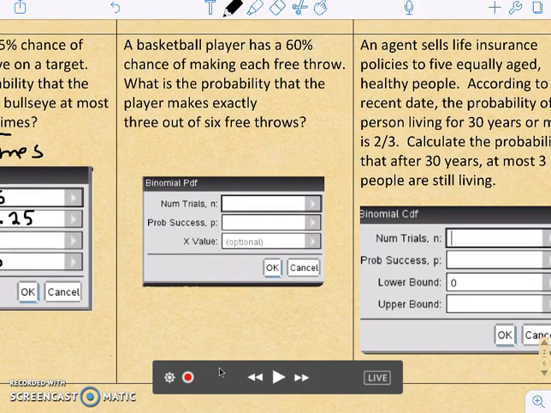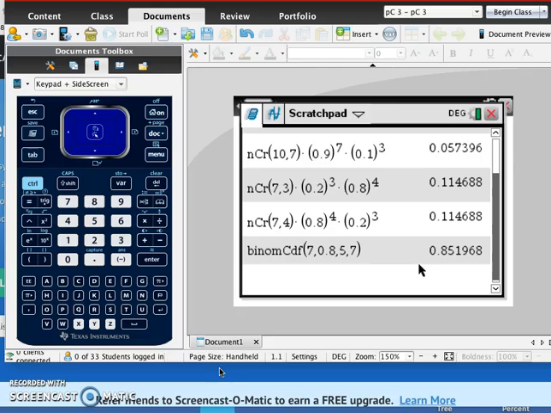The next one: a basketball player has a 60% chance of making each free throw. What is the probability that he makes exactly 3 out of 6 free throws? So exactly 3 out of 6. Oh dear, sorry, let's see if we can get this back running again.